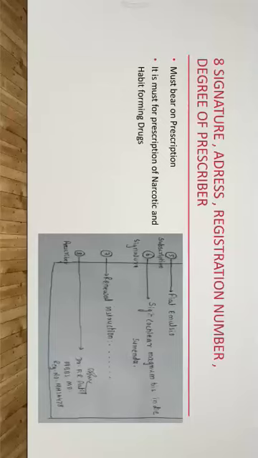Just like you can see in the image, Dr. P.R. Patil, MBBS, MD, and their registration number. It must appear on the prescription, and it is a must for prescriptions in which drugs like narcotics and habit forming drugs are prescribed. This instruction is very important for the prevention of misuse of drugs.